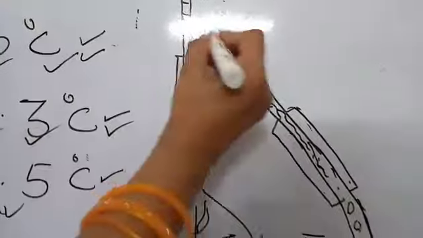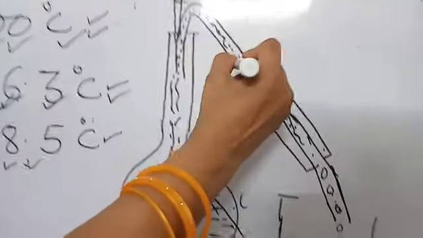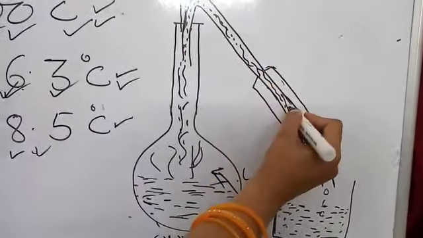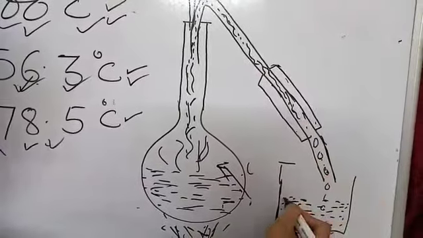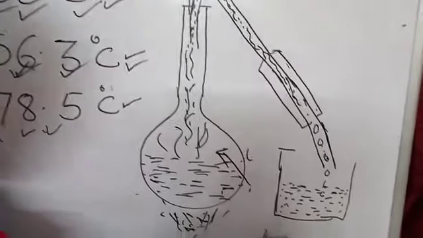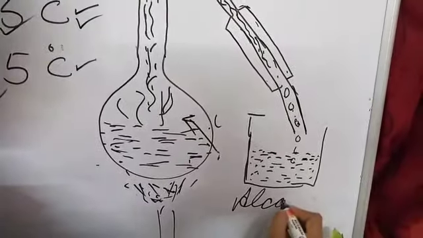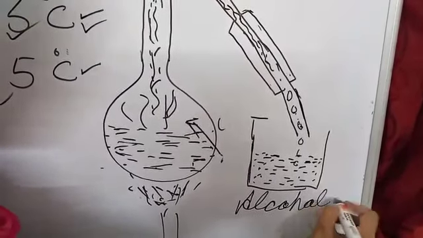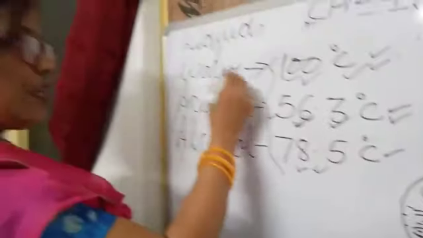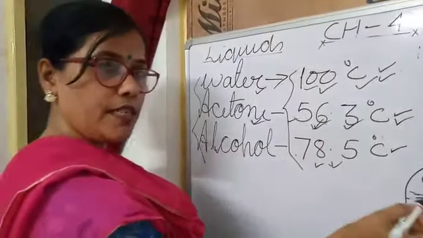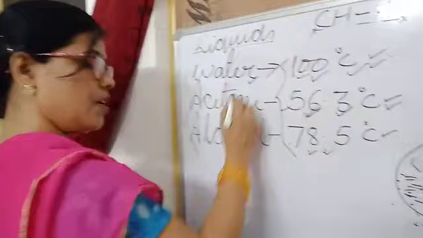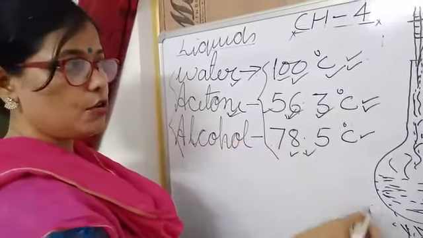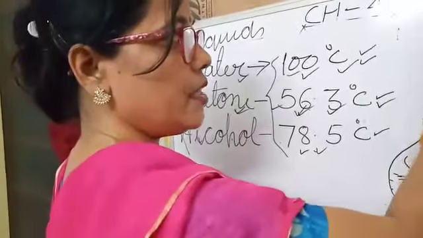It starts evaporating and the vapors get collected here and they get cooled and condensed and convert into liquid form. This liquid gets collected here, alcohol gets collected in this beaker. In this way the mixture of water and acetone gets separated, or the mixture of water and alcohol gets separated, only the temperature measured here is different.